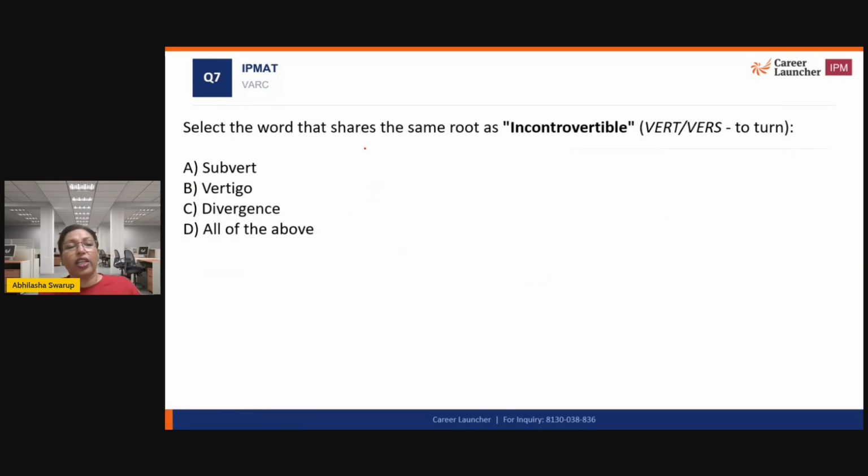All right, let's look at the next one. Select the word that shares the same root as incontrovertible. Okay, what is incontrovertible?